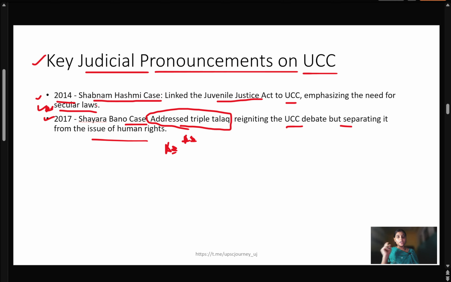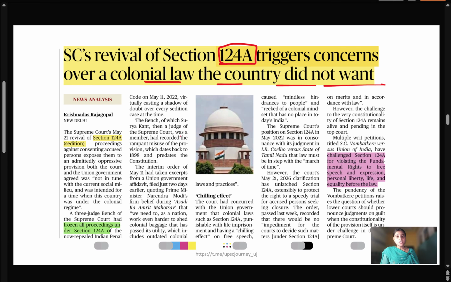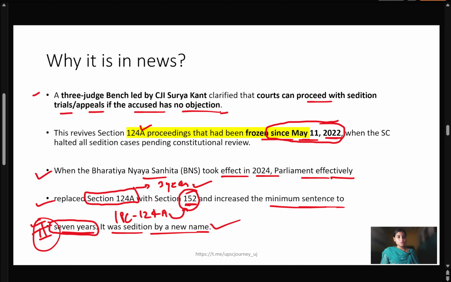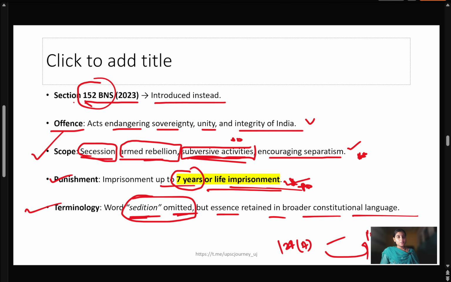After that, we saw the judicial judgments on UCC. In 2014, we had the Shabnam Hashmi case, and in 2017, the Shayara Bano case, which addressed triple talaq. After that, we saw sedition under Section 124A of the IPC, and how it is replaced with BNS Section 152, which increased the punishment to life imprisonment or up to 7 years.